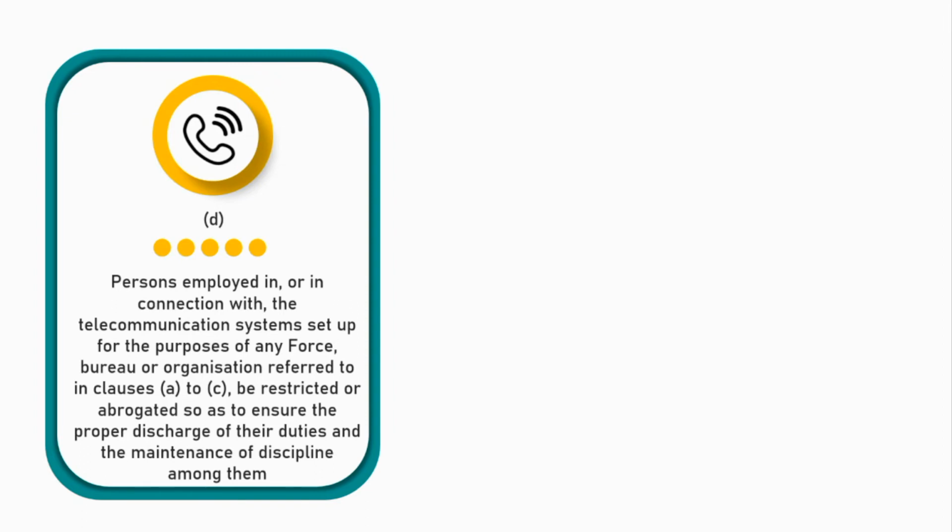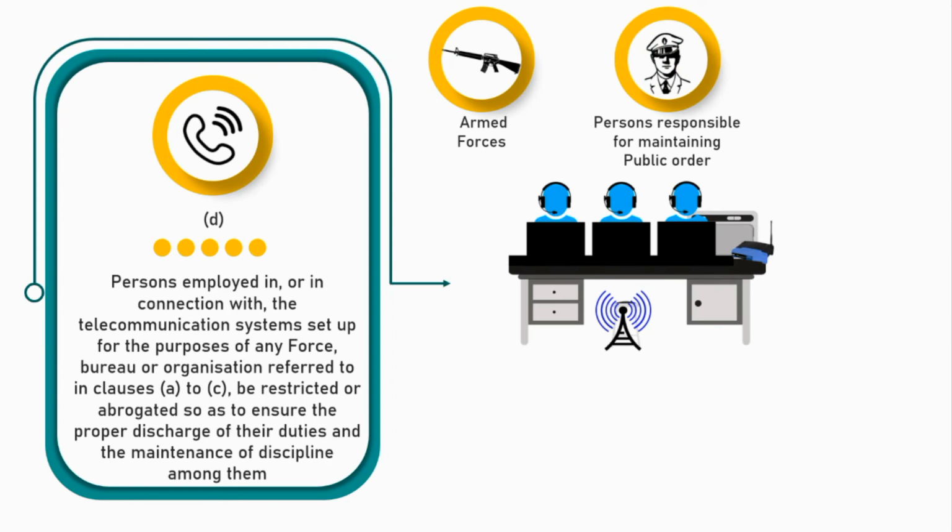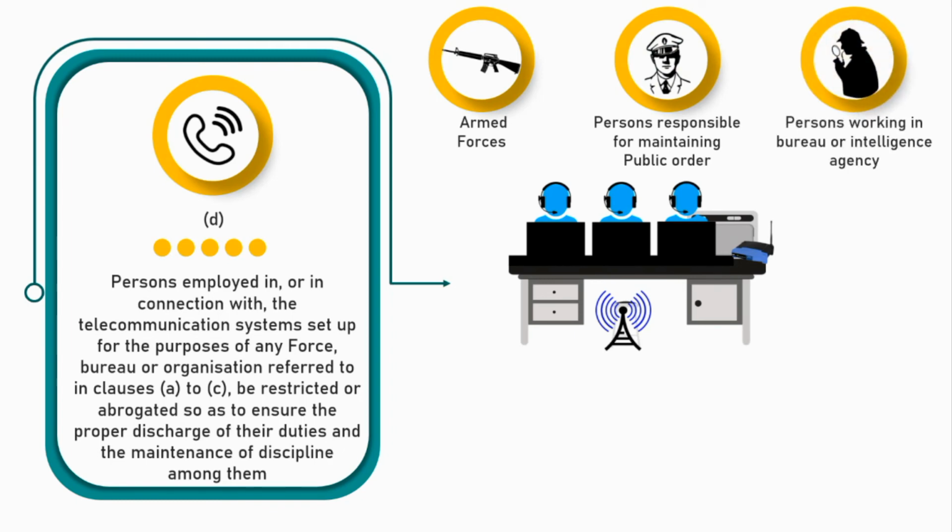In this category, it is said that all those persons who are working for the telecommunication system set up for the first three categories, that is armed forces, persons responsible for maintaining public order, and persons working in any bureau or intelligence agency, their fundamental rights can also be restricted or abrogated by the Parliament under Article 33 because they are also working for the security of the country.